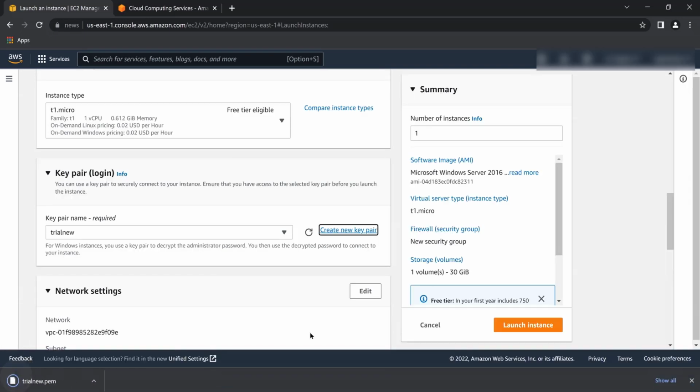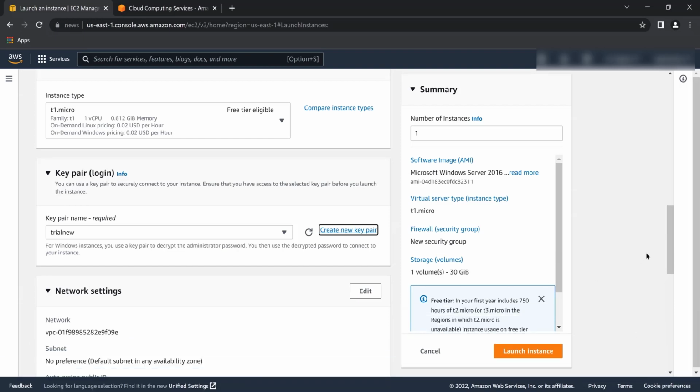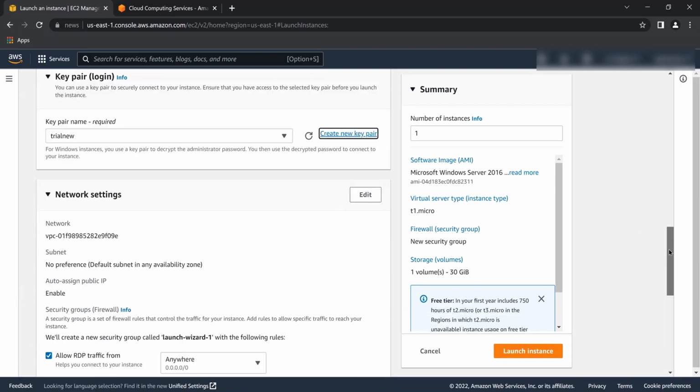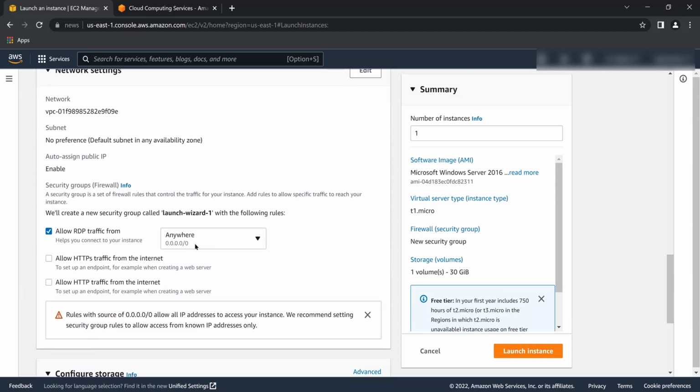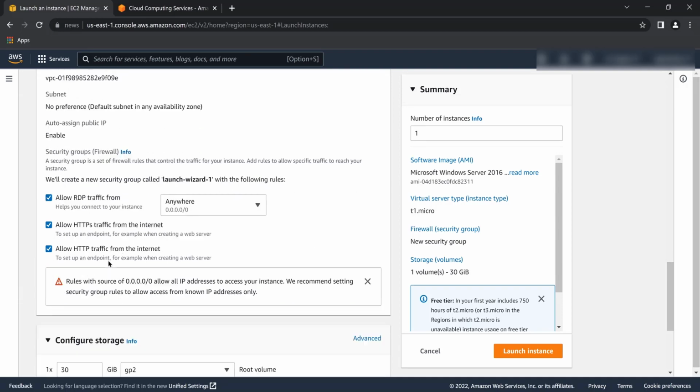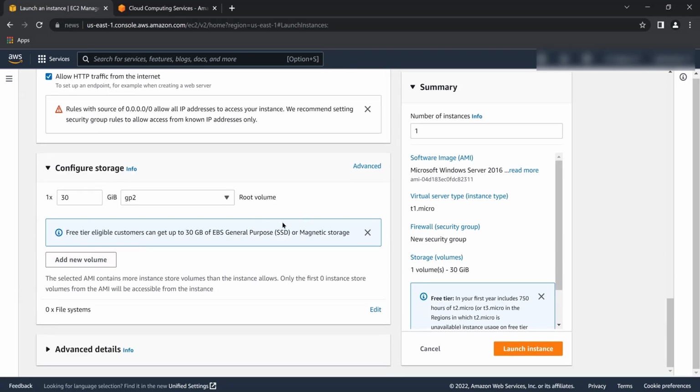So it's going to download and save a .pem file. Don't worry about this, because I'll show you exactly how you can decrypt the password from it. There are a few things you can check here: allow HTTPS traffic, HTTP traffic, and everything is set.